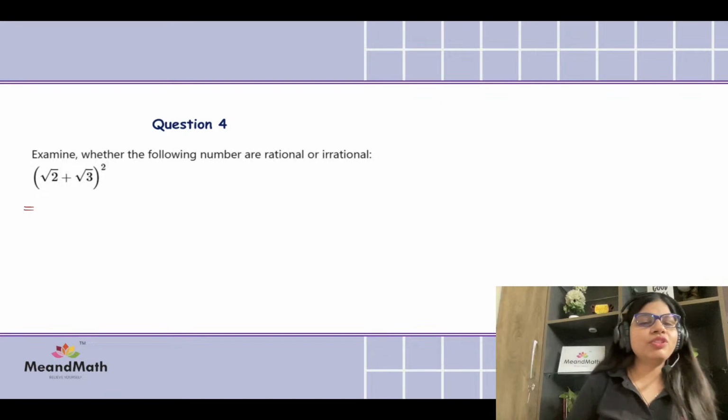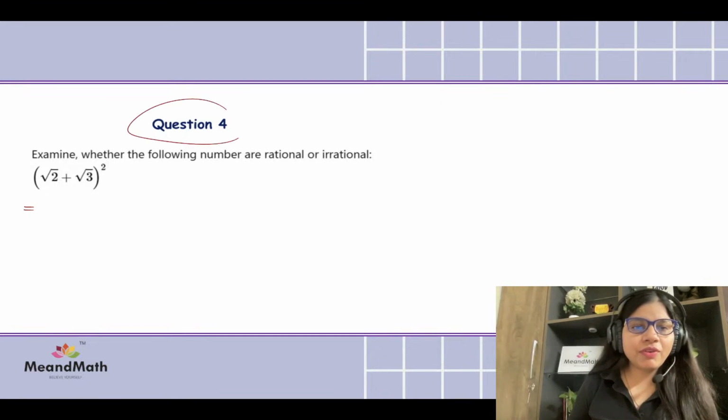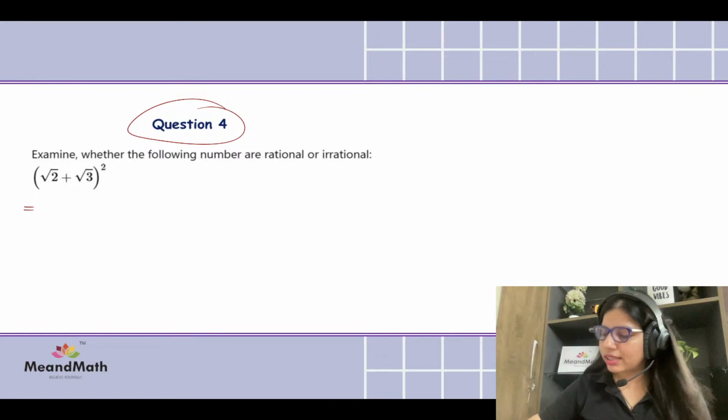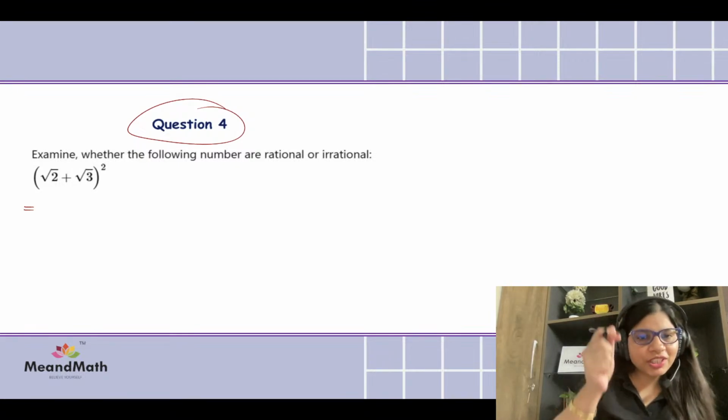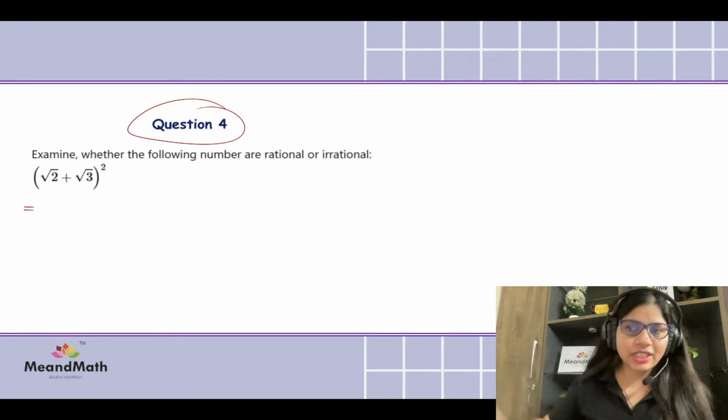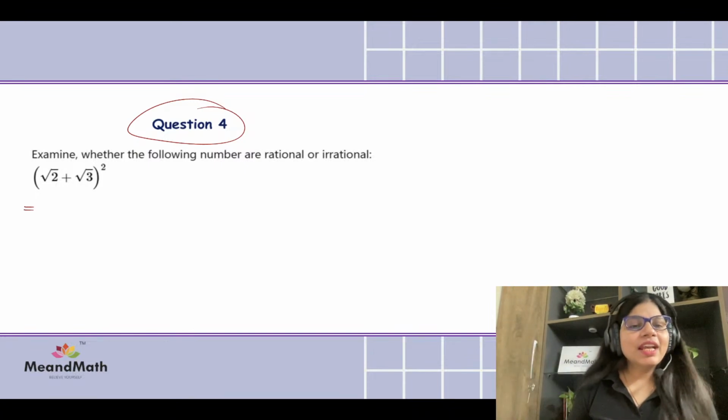Okay, so the previous question was rational. We are talking about question number 4 and we just want to see whether it's a rational number or an irrational number. Ma'am is really confused, but my kids are very smart. You have to answer it please, whether it's rational or irrational. For the students who are sitting here belonging to the Me and Maths family, you definitely are going to share the working of what you are doing with me, your teacher. Okay, so let's see.